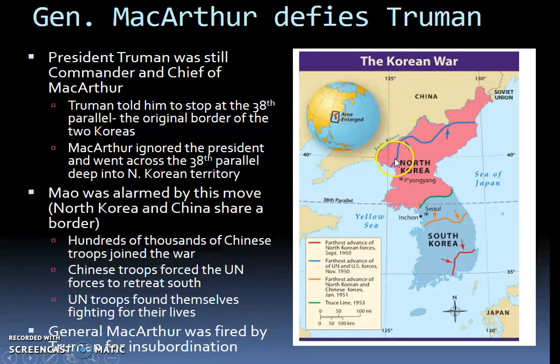Now remember, China at this point is a communist nation. Remember, they became communist after that civil war. Mao is the leader of communist China. And as you can see on the map, China shares a border with North Korea. So China started to get alarmed at the fact that the United States and the United Nations were pushing so far north into North Korea. And what does that mean for China? Does that mean they're going to keep coming into communist China?